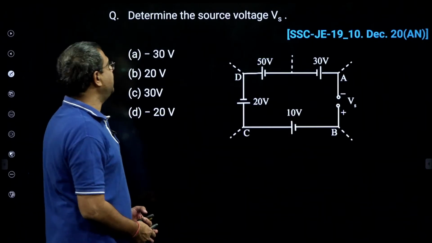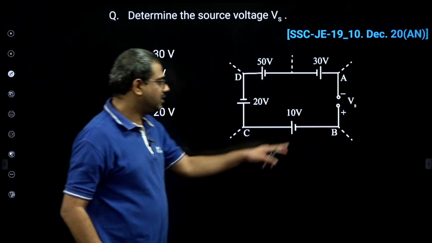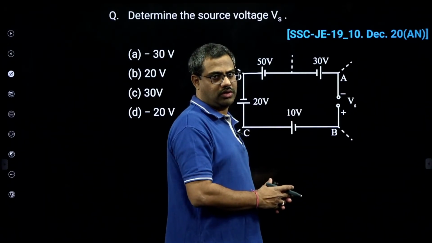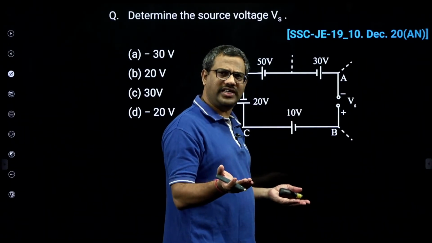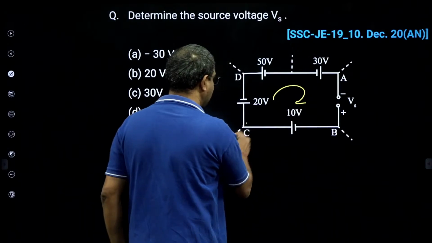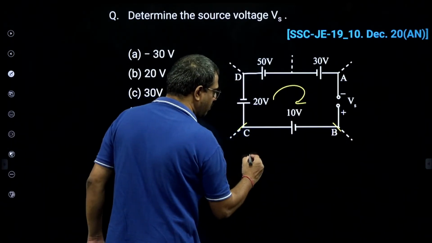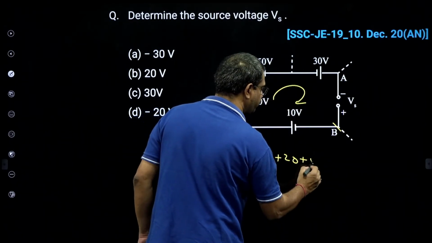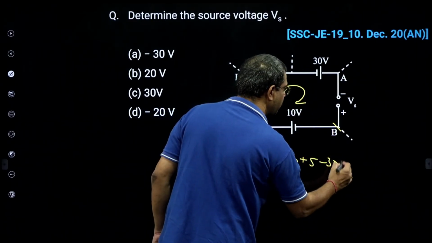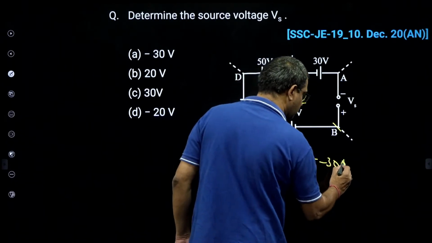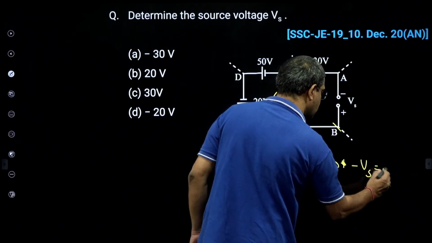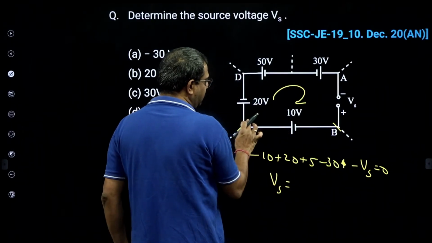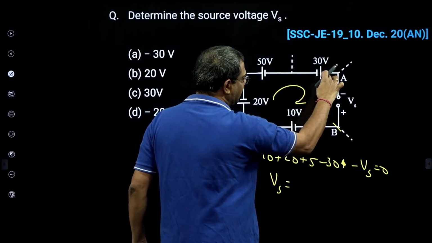Okay, then see this. Determine the source voltage Vs. He is saying this is a source, some pseudo source, and is asking us to find Vs, the unknown voltage. KVL. Chalo, happily write a KVL. If I start writing KVL here, I will start with minus 10. Minus 10 plus 20 plus 5 minus 30, minus Vs is 0.